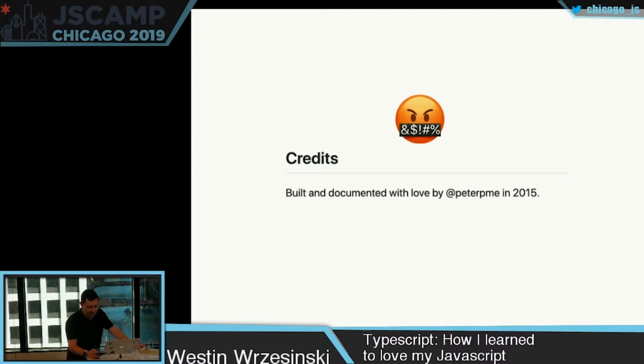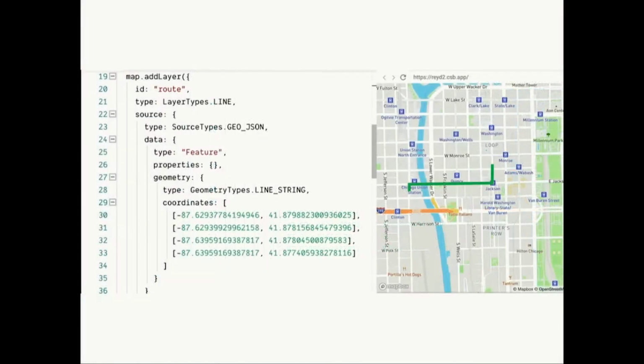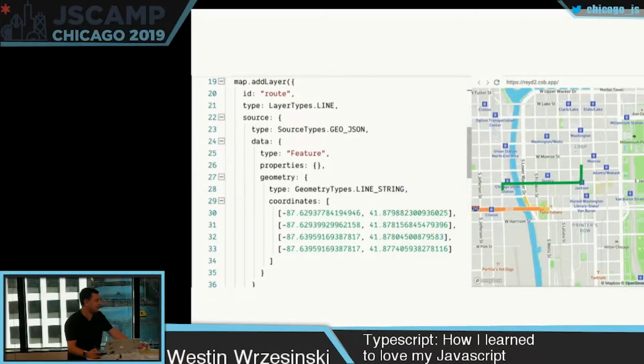So I just basically have to track him down, figure out what's going on, work with him for a while. He's a nice guy. Hopefully he can help me. And at this point, I'm probably going to go to him and say, you know what, Peter, can you just send me a gist or a code snippet on Slack and just let me paste it in? I put a lot of effort into this so far, and I don't have a big return. So then I get my line, and I'm just going to go ahead and call it quits. I'll walk wherever I have to walk. I won't call an Uber. Product's done.